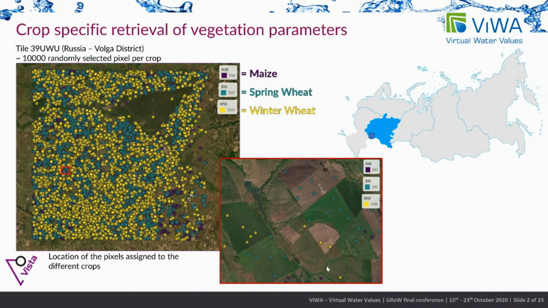What we did then on each of these tiles, each 100 by 100 kilometers, the first step is to classify the agricultural crops there. Here, for example, we have wheat, spring wheat, and winter wheat. And based on this classification, we selected representative fields. You can see the little points in the fields, and we say, okay, let's start the further analysis on these samples. It was necessary because we had 100,000 samples already, and when you do detailed modeling of their water needs, water consumption, and water use efficiency, you have to reduce the data set, and you cannot do it on a 10-meter pixel basis at present at least, although we already used a lot of computation resources.